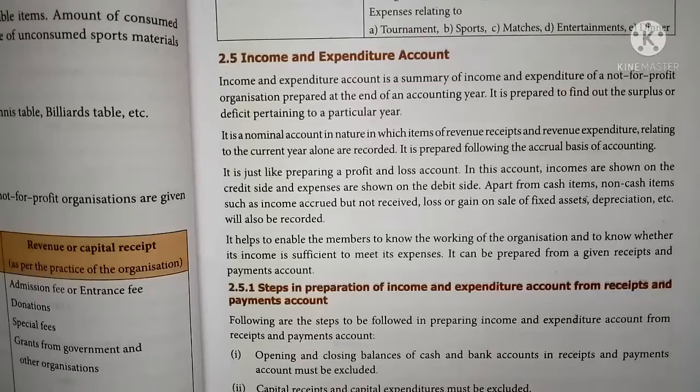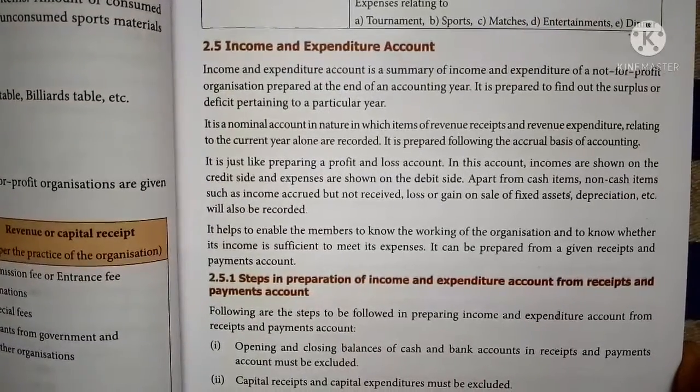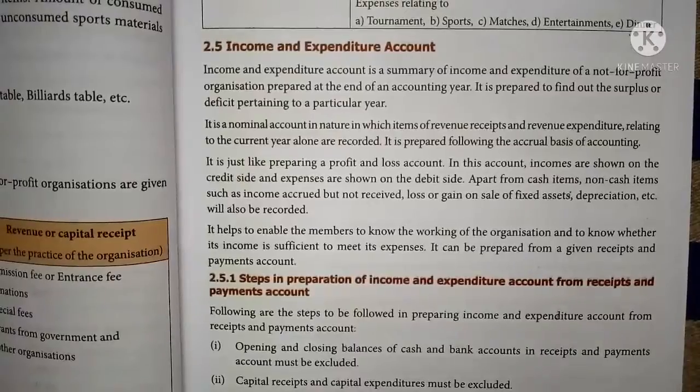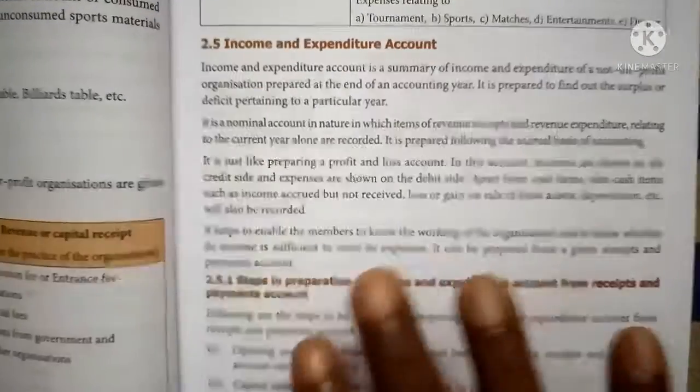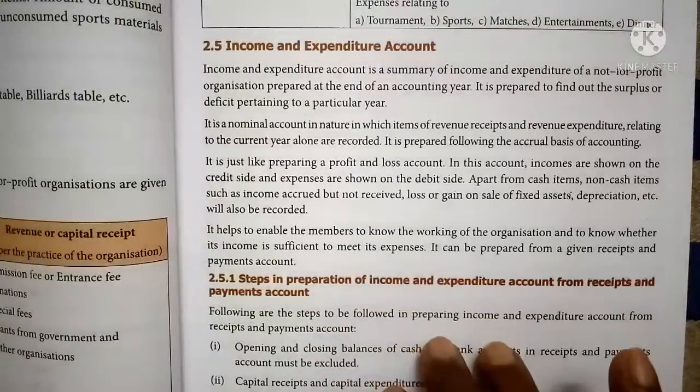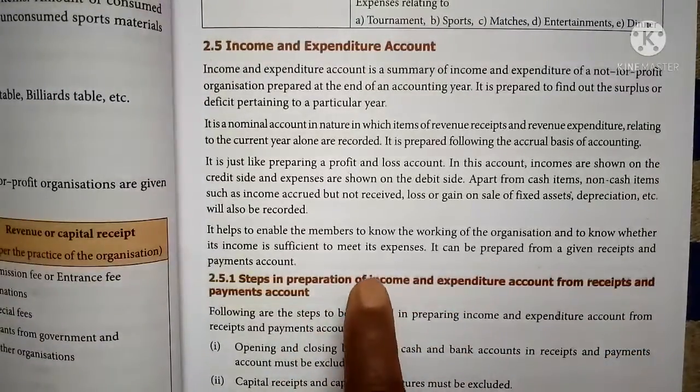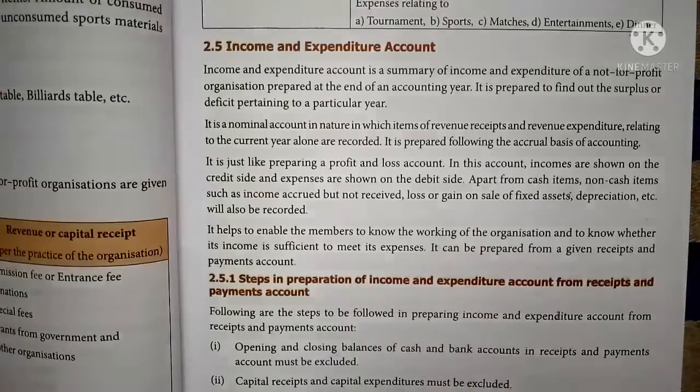It is a nominal account in nature, in which items of revenue receipts and revenue expenditure related to the current year alone are to be recorded. So in the income and expenditure account, we should record only the revenue receipts and revenue expenditure. We should not take capital receipts and capital expenditure. Only revenue receipts and revenue expenditure related to the current year, not the previous year or next year. It is just like preparing the profit and loss account of a business organization.